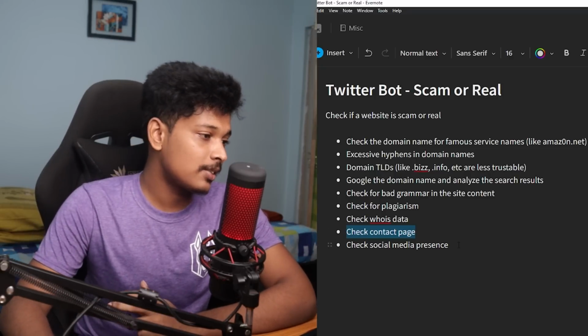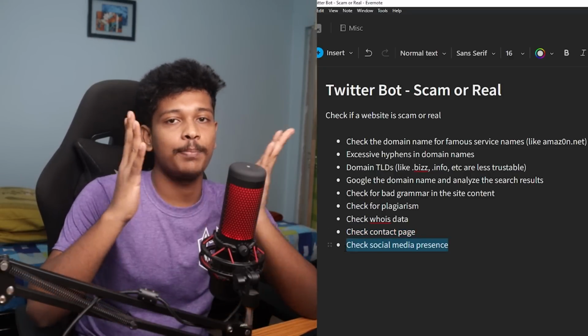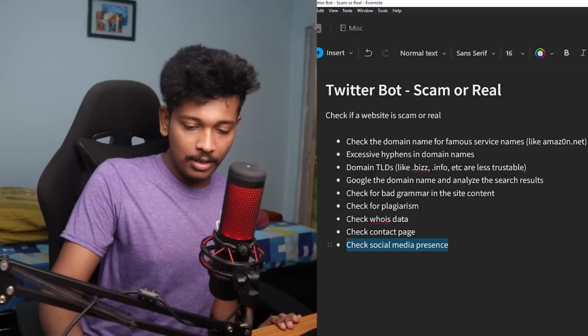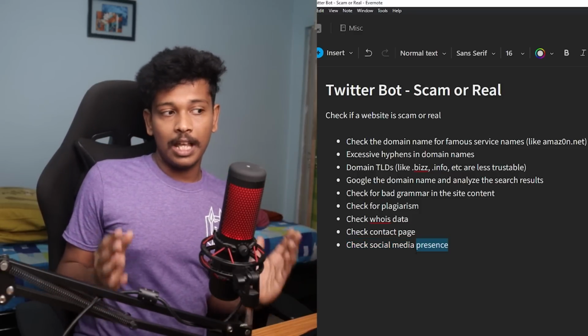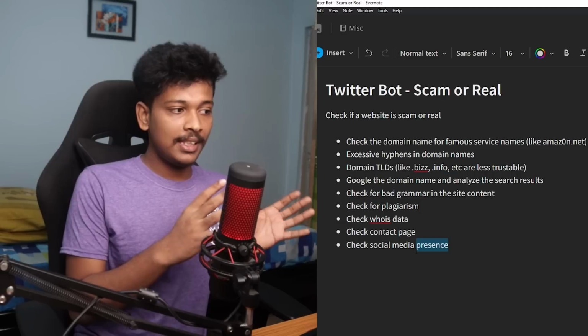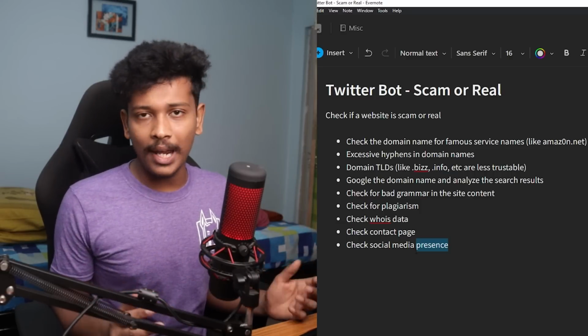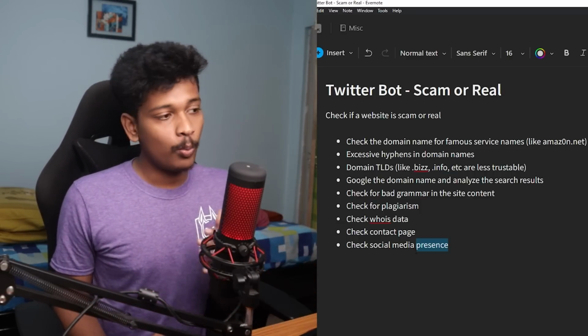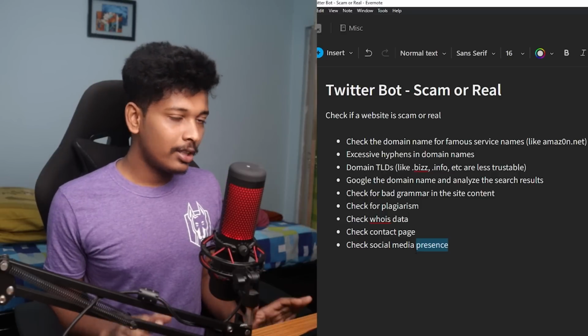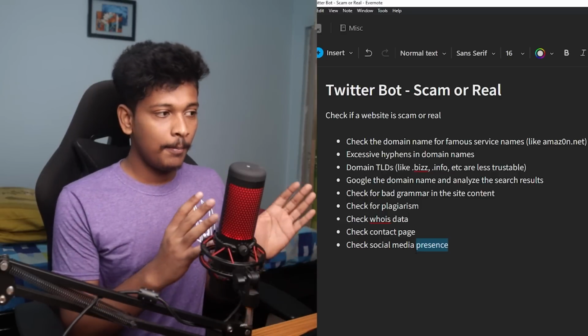And finally, we can check the social media presence of that particular website. So these are all the checks I've written for now. The initial brainstorm gave me these checks, and obviously we might get some more ideas and I'll keep adding to this list whenever I get some ideas. But for now, we're going to start coding based on these rules.